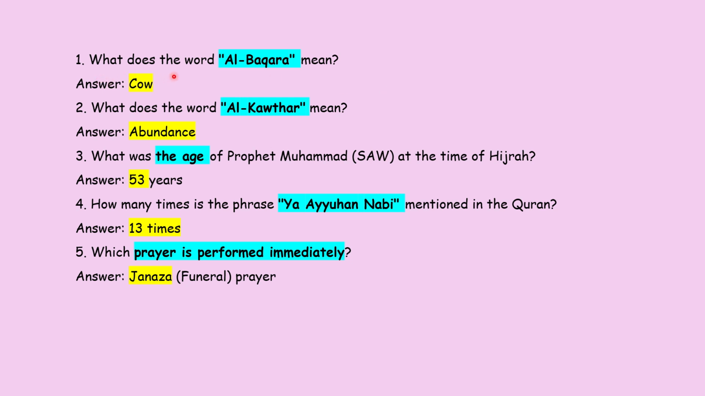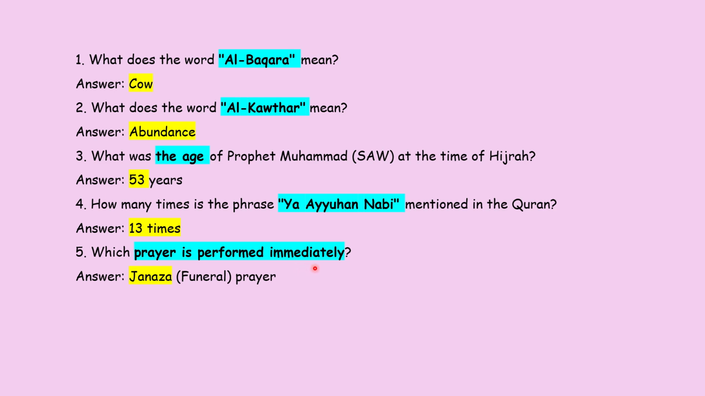The first one is, what does the word al-Baqarah mean? It means cow. What does the word al-Kausar mean? It means abundance. What was the age of Prophet, peace be upon him, at the time of Hijrah? It was 53 years. How many times is the phrase Ya Ayyuhan Nabiyyu mentioned in the Quran? It's 13 times. Fifth one is, which prayer is performed immediately?